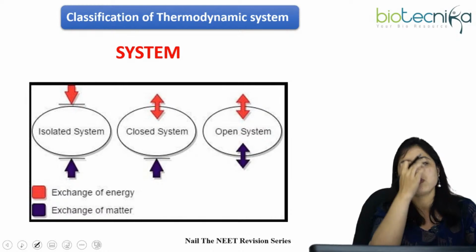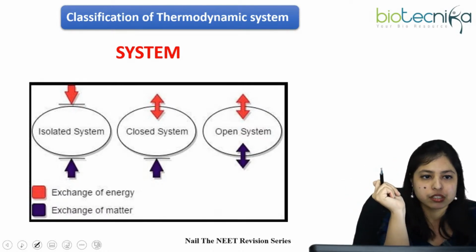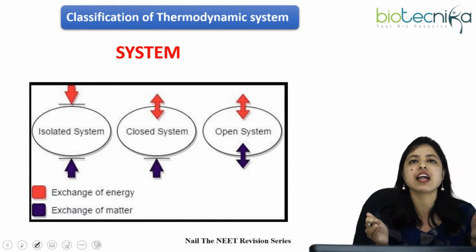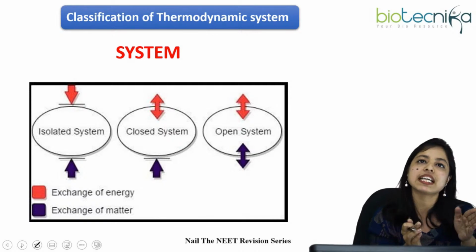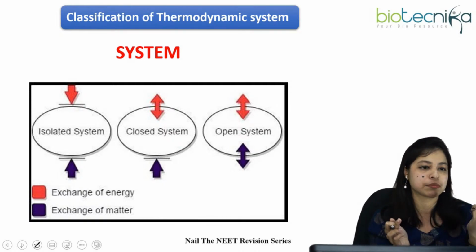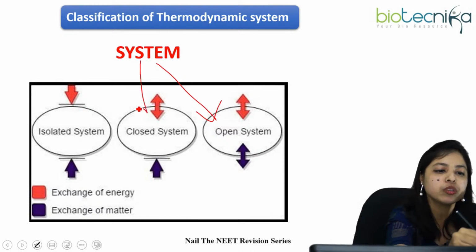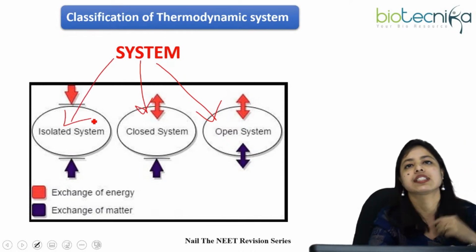Okay, now next. What is the classification of the system? Now we will talk about the types of the system. What are the basic classifications of the type of the system? There are mainly three types of systems. Number one, open system. Number two, closed system. And number three, isolated system.